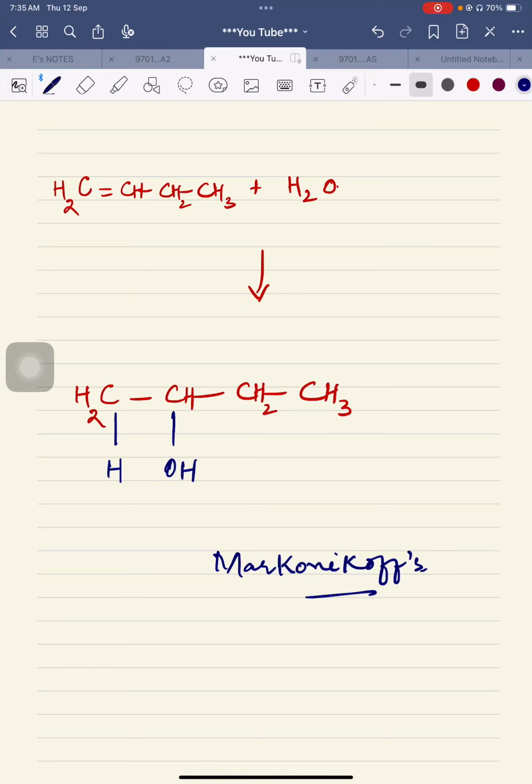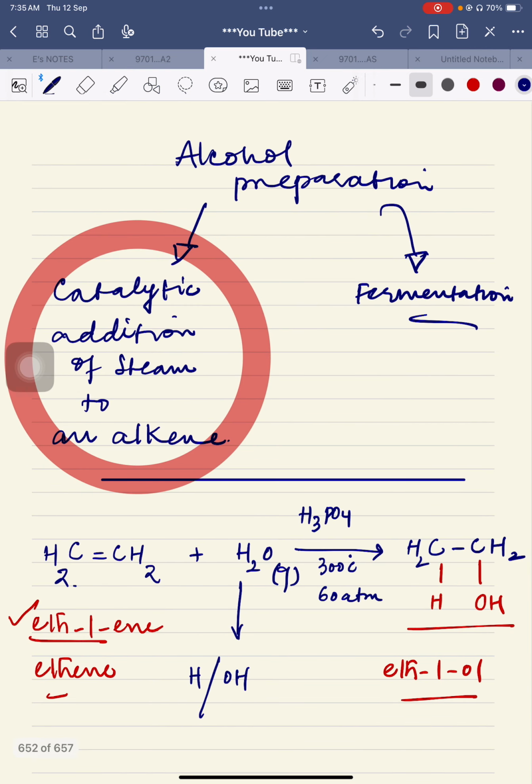Hey guys, welcome back. We were dealing with the addition of steam across the double bond of an alkene to make alcohol. So it was the first method of alcohol preparation which we have done, and I have completely informed you about the conditions which will be used for this process. And remember this thing that sometimes the examiner asks about the conditions very directly.